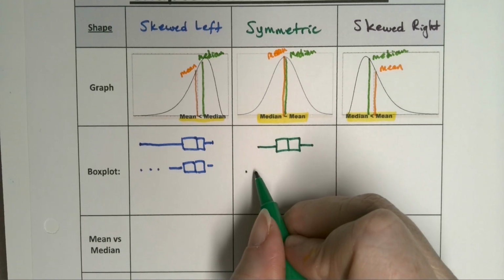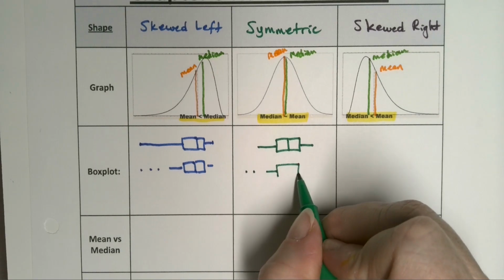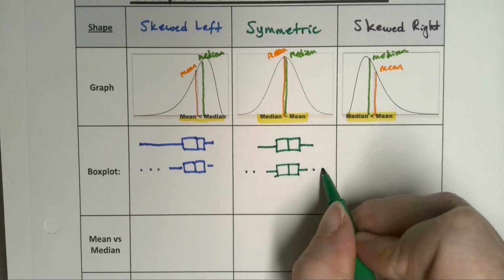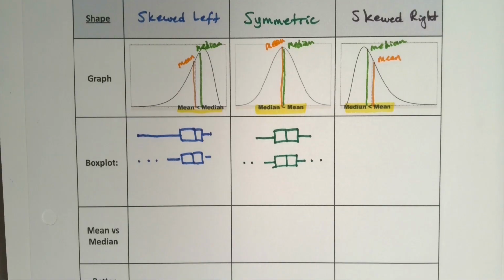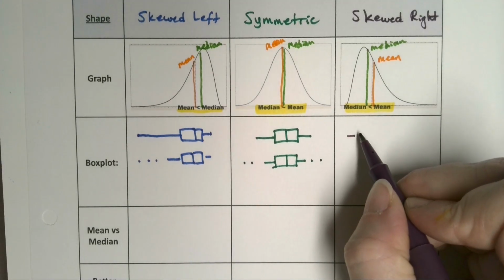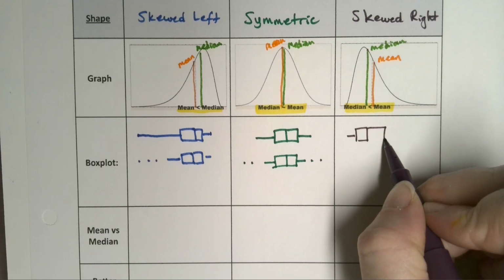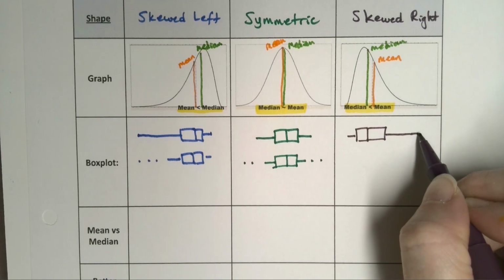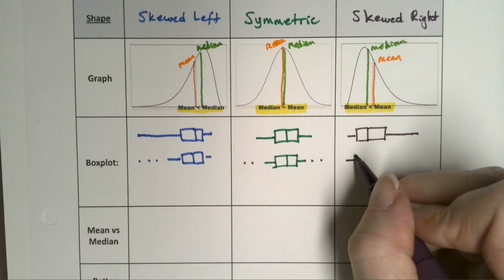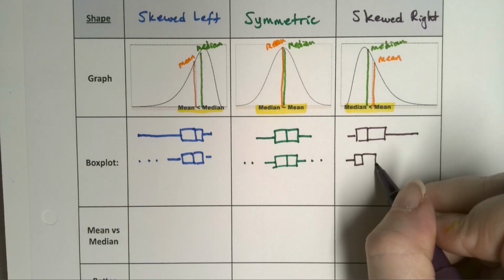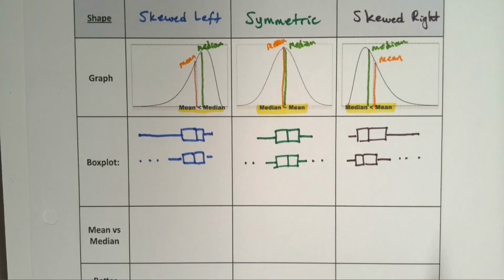And there could be outlier dots and then a box and whisker and then more outlier dots, but it basically is the same. And skewed right would have that longer piece on the right. Sometimes the longer box, sometimes the longer whisker, sometimes both. Things like that.